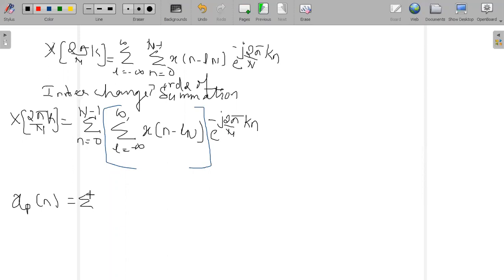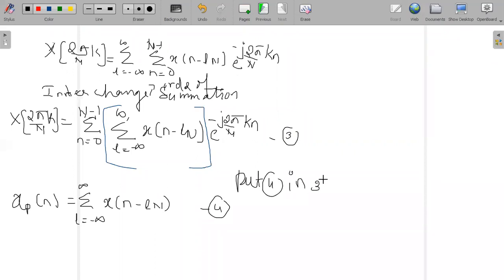Now what is small xp of n? Small xp of n is nothing but summation, that is l ranging from minus infinity to plus infinity, x of n minus ln. Let us call this equation number 3 and this equation number 4. Then put 4 in 3.